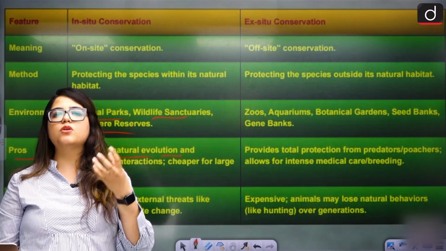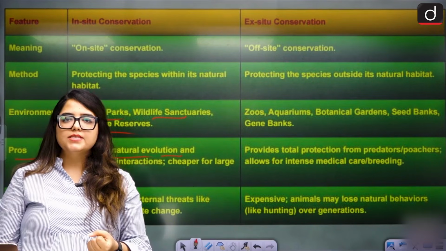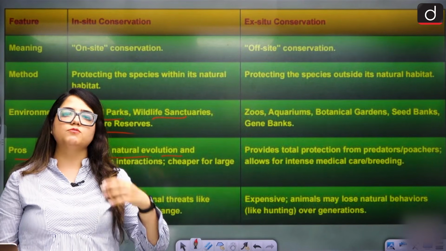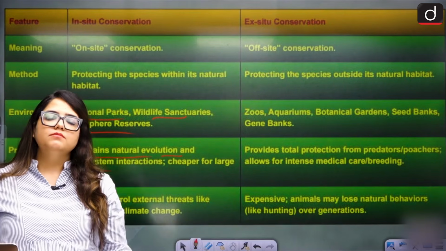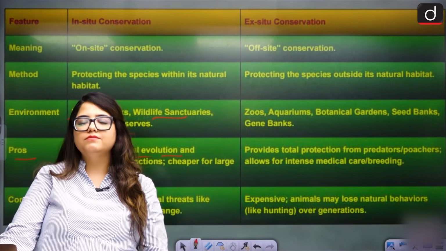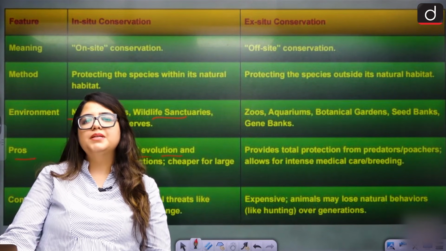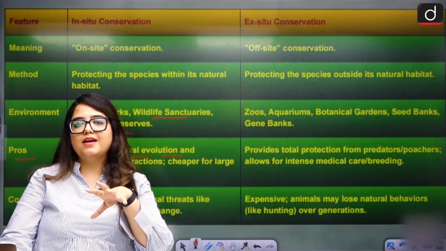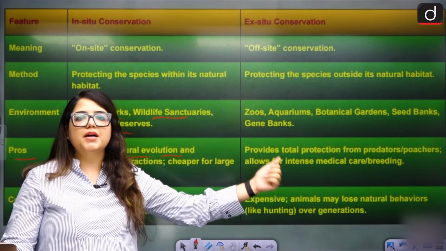Sometimes you cannot treat everything at home. You have to take people to hospital, right? Now, old age people, generally when we are taking them to hospital, they're like, oh no, I don't want to die in hospital. I will stay at home. You won't die. If you go to the hospital, you'll get treatment and you won't die. You will have to live, right? So that happens. But sometimes it is absolutely necessary to take them to the hospital because they need extra care that family members cannot provide. Exactly the same condition.